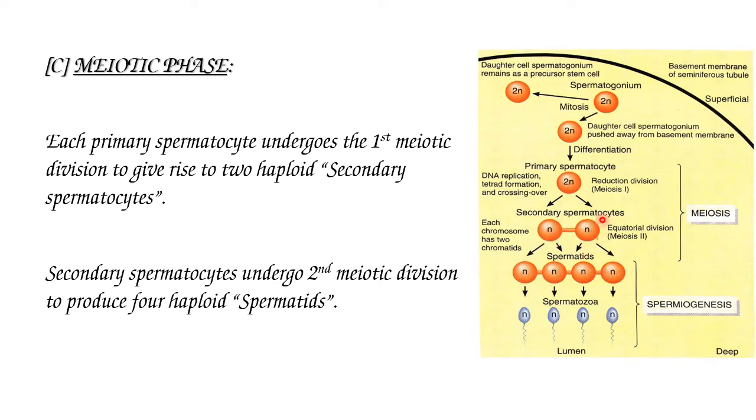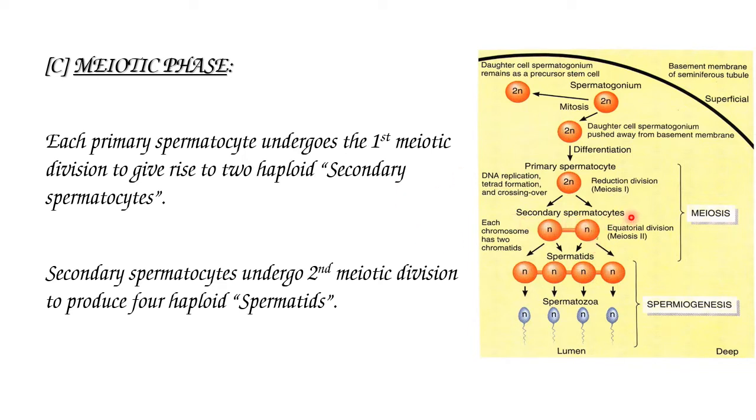These two secondary spermatocytes are formed from primary spermatocytes due to reductional division. That means the diploid 2n chromosomes become 1n haploid. So the primary spermatocytes undergo meiosis 1 division to form two haploid secondary spermatocytes.